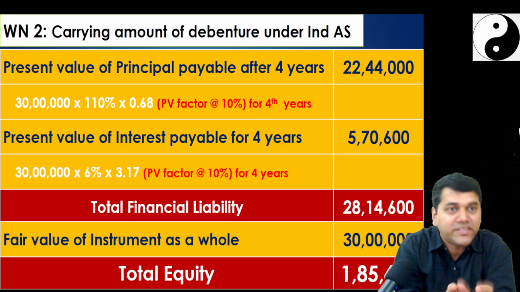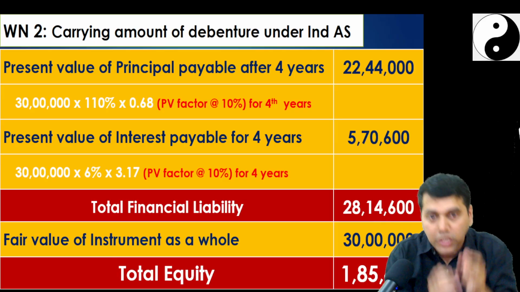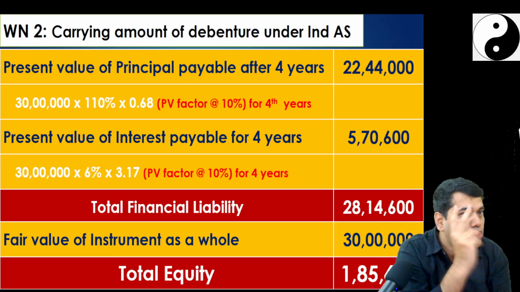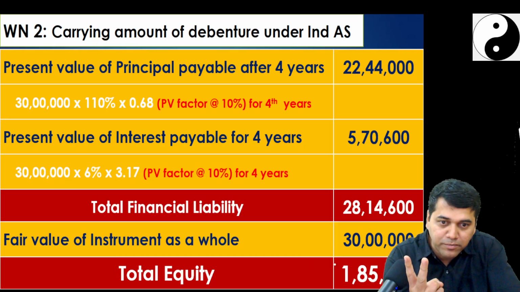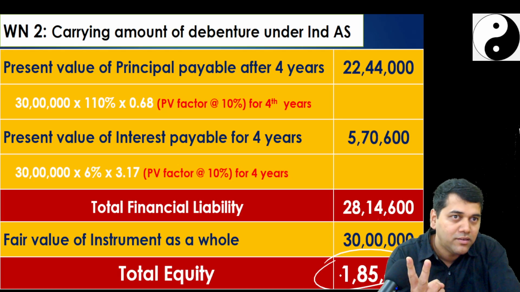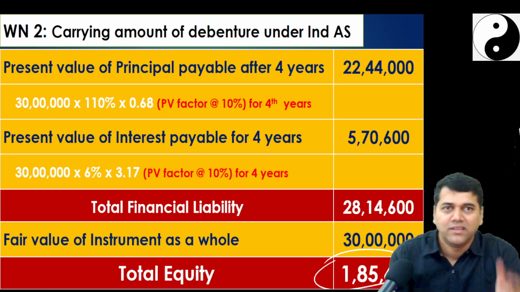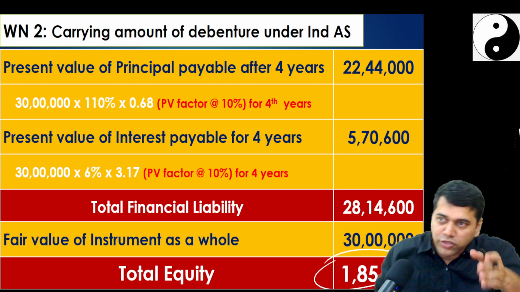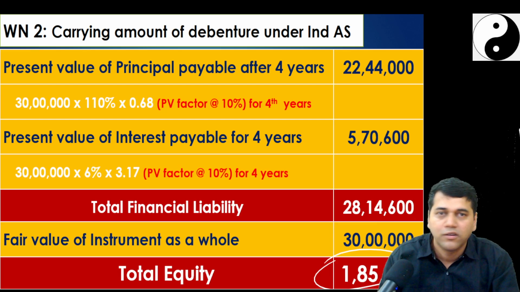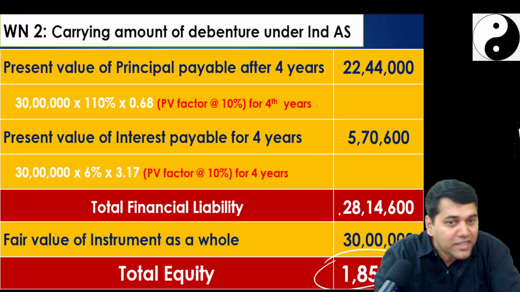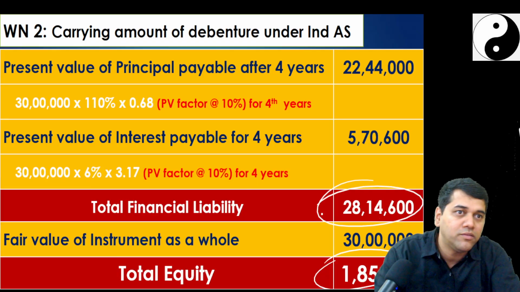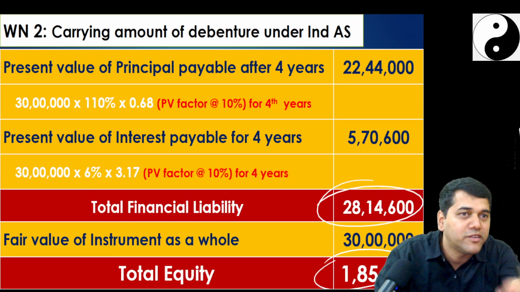Now, if this entry would have been done on day 1, today there would have been 2 accounts sitting in my balance sheet. What is that? One is equity. Is it subject to restatement? No. Because from 2001 to 2013, this balance would have remained the same. Will the loan balance remain the same from 2001 to now? What would have been its balance today?